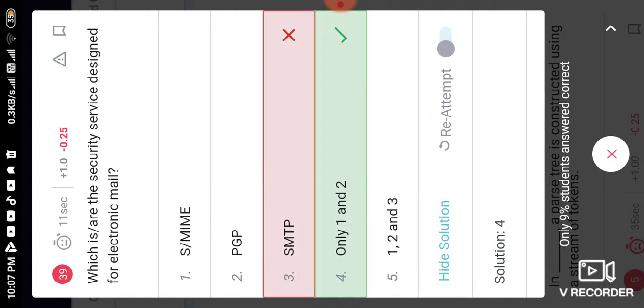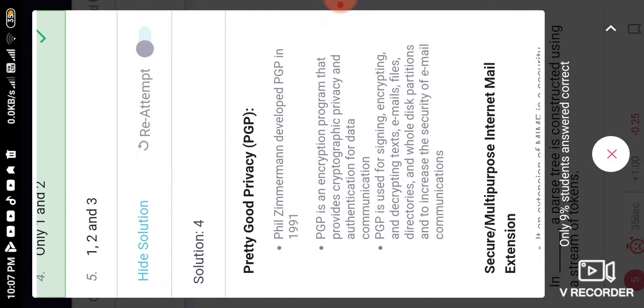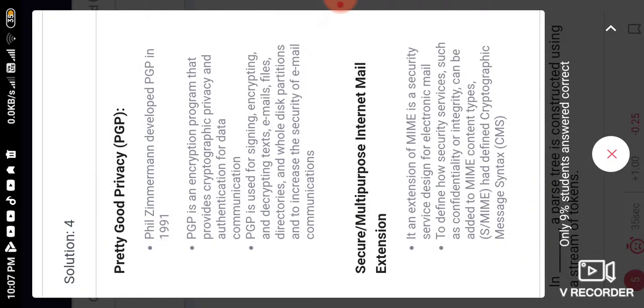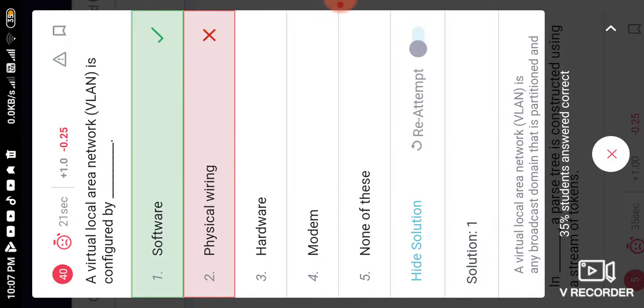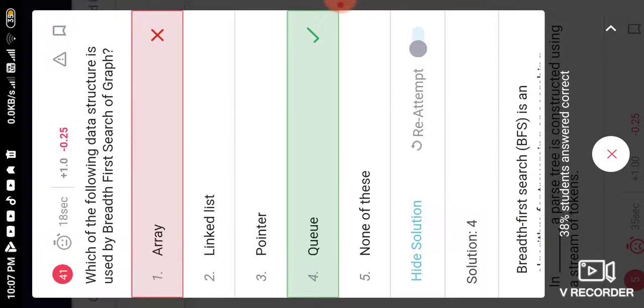Which of the following is used for electronic mail security? PGP and MIME are used as security services. SMTP is the simple mail transfer protocol, so it does not work in security, but MIME and PGP do. PGP is Pretty Good Privacy, and the full form of MIME is Multipurpose Internet Mail Extensions, which provides security. A virtual local area network is configured by software.